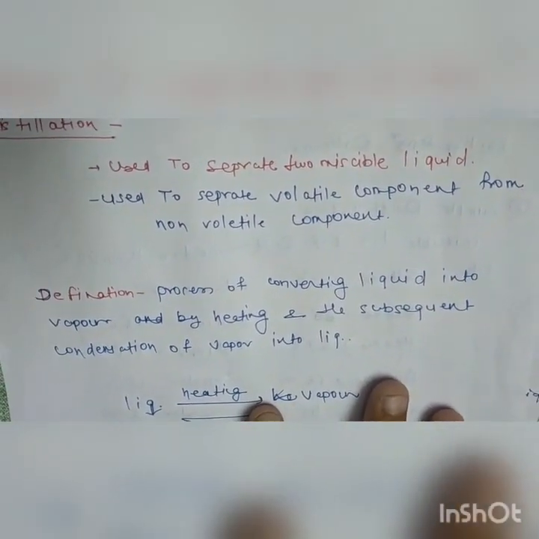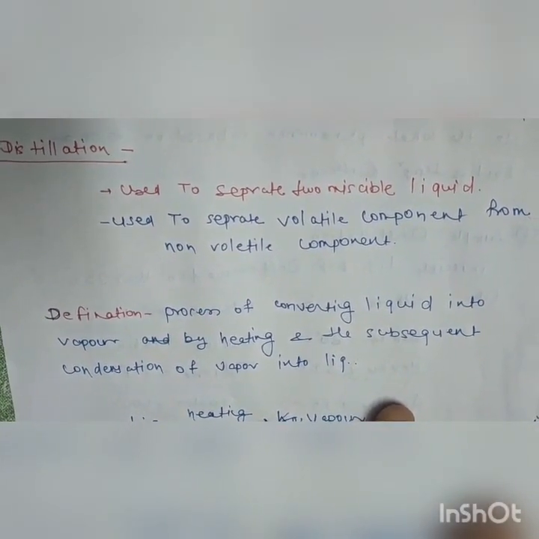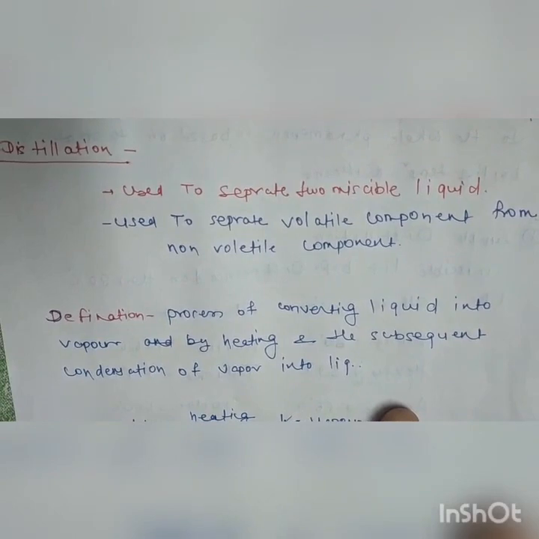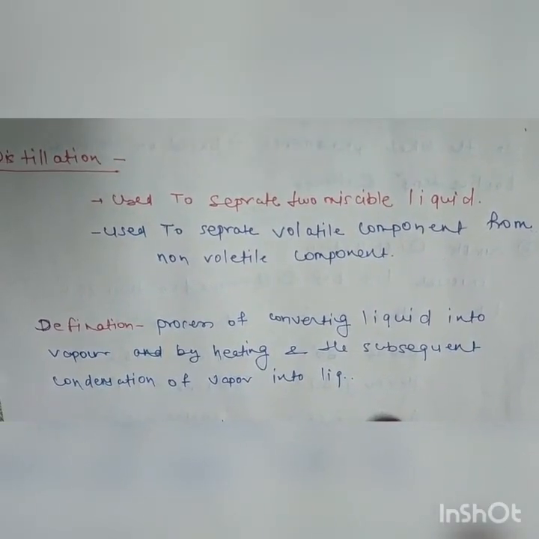Low value residue includes tar, heavy oil, and oil sand, and higher value products are gas, naphtha, LPG, natural gas liquid, superior kerosene, superior diesel, petrol, gasoline, etc.